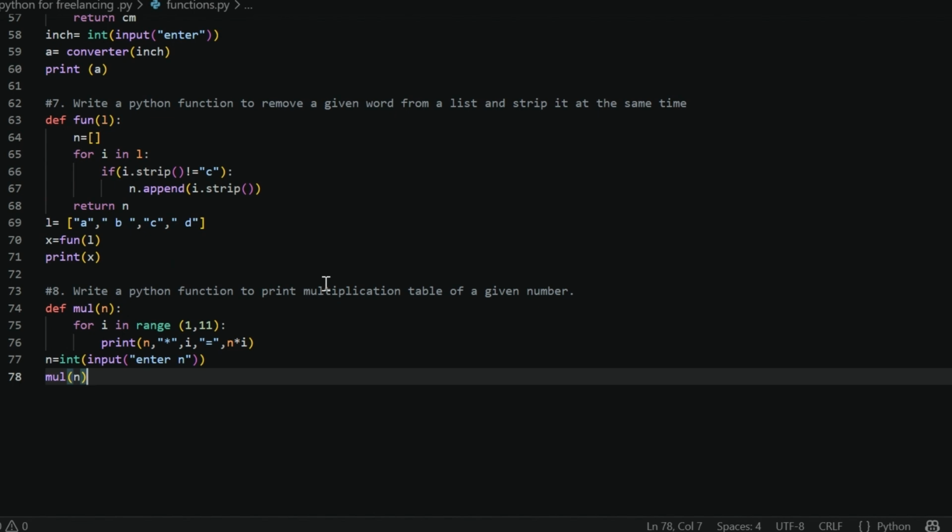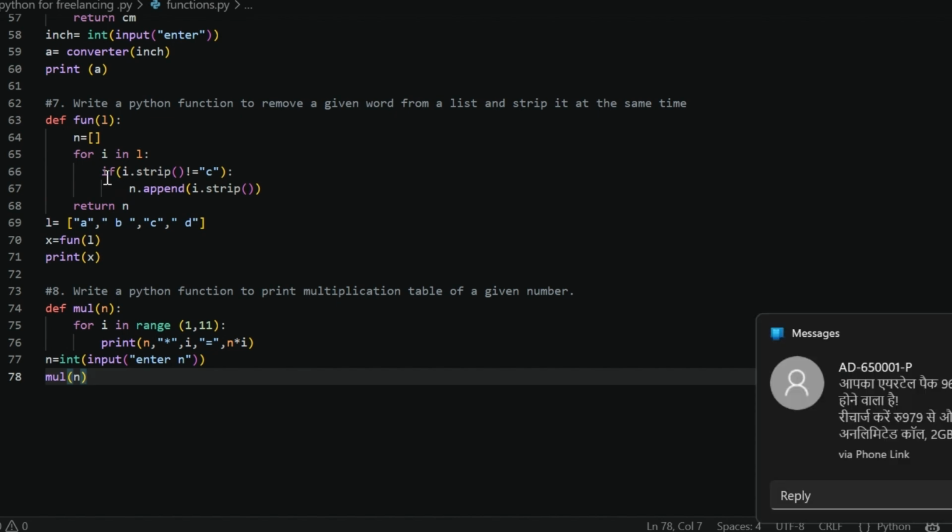recreate a new list. Okay, so what we are doing: we pass the list in the function call, then it goes here. We make a new empty list. Why? Let's see why we are doing this. Because what we are doing is iterating over our list.